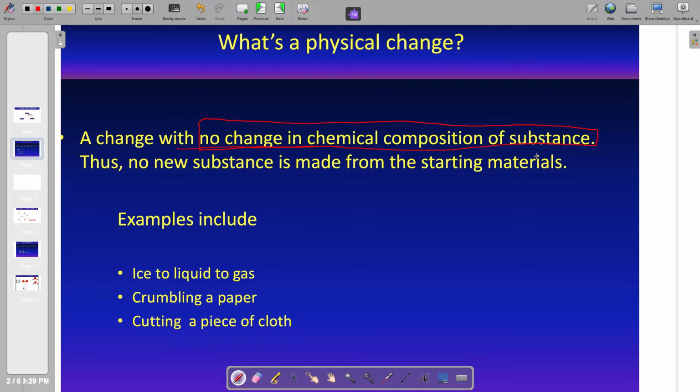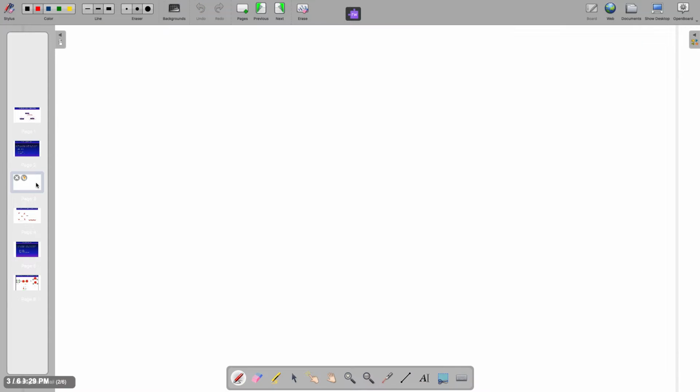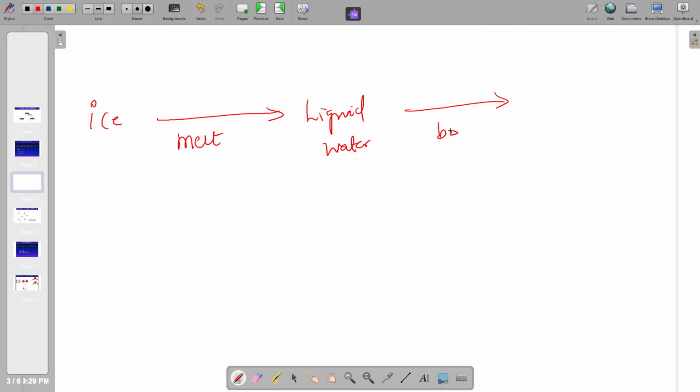So what are examples of physical changes? Let's say we have our ice. It will melt and form liquid water, or water if you want to call it. And then this water will boil and form water vapor, which sometimes we call steam. So we are applying heat in this direction.